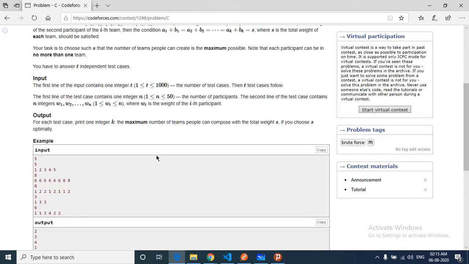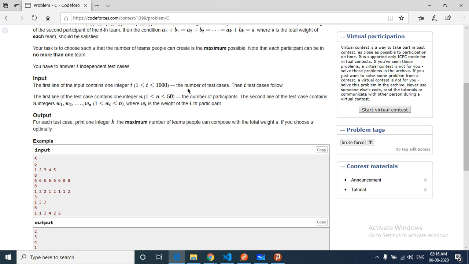This question can be solved by brute force, because n is very small and t is also very small. The weight of a person is from 1 to at most n, and n is up to 50. If we choose two persons with the maximum weight, 50 and 50, then the maximum total weight in any scenario is 100, and the minimum can be 2. So 2 to 100 is just about 99 cases, which is very small.